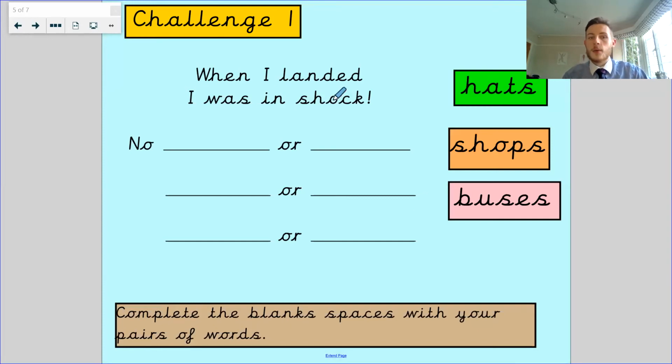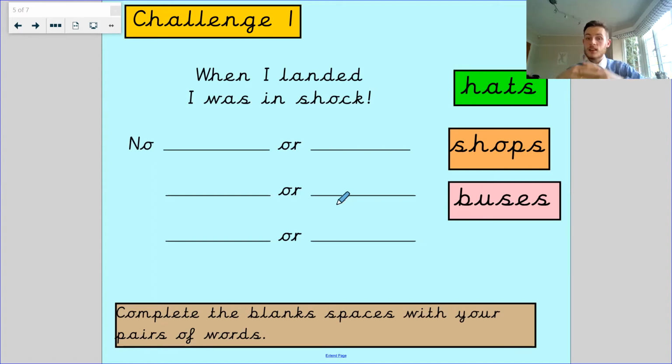When I landed, I was in shock, and this is your challenge one. No something or something, something or something, something or something. I've given you a couple of ideas, but you need to copy this whole sentence out and fill in those blanks with your pairs of words. Remember how I linked them? I said trains, buses, bikes, scooters, snow, rain.